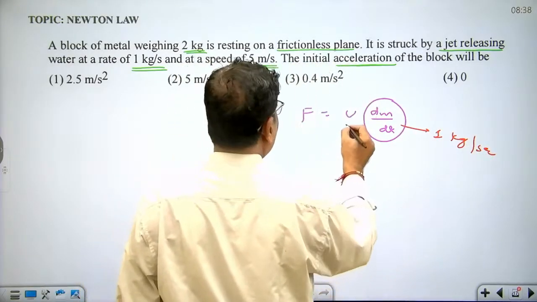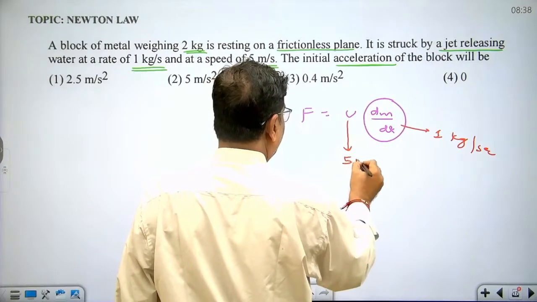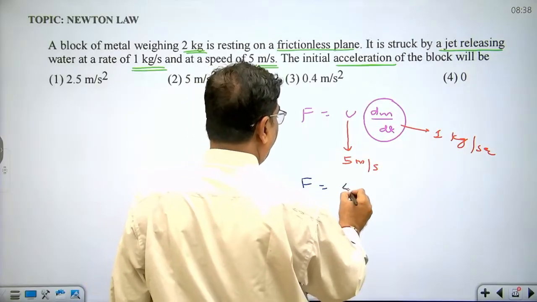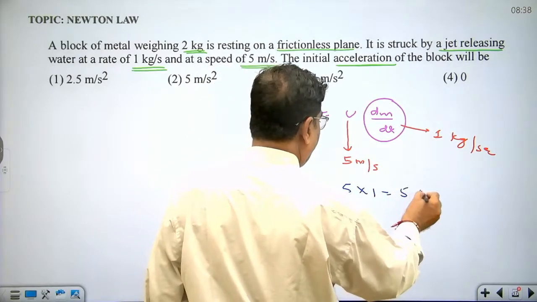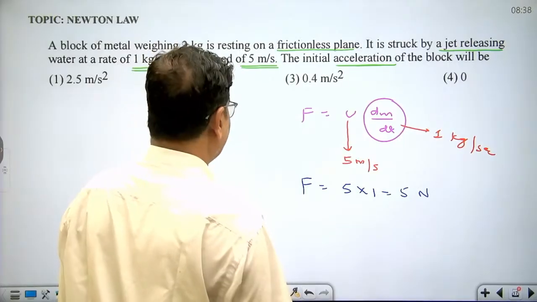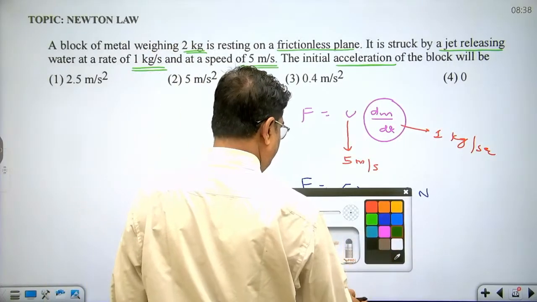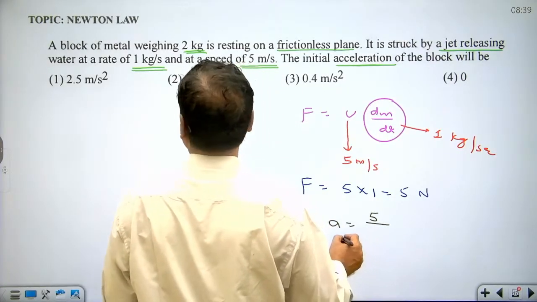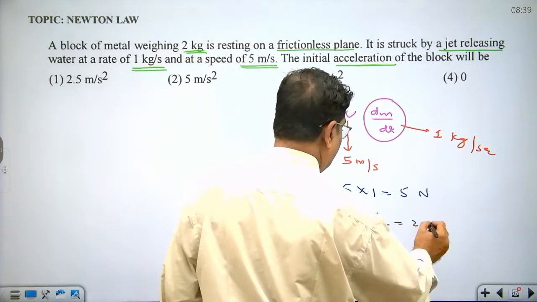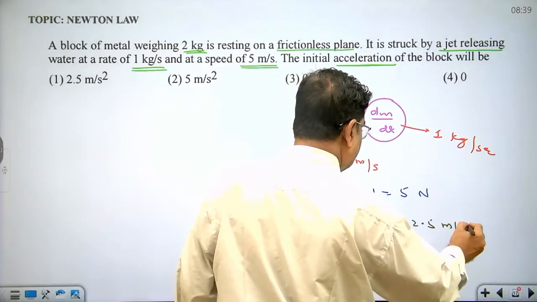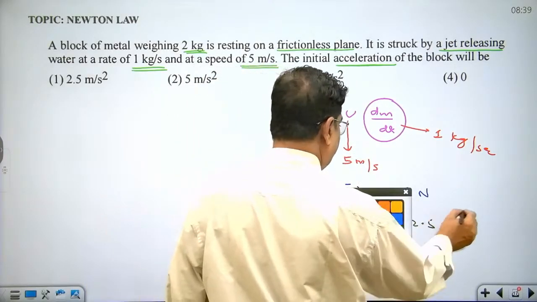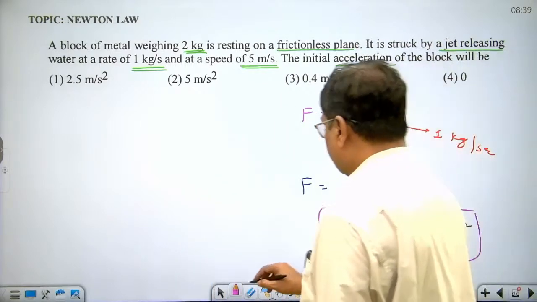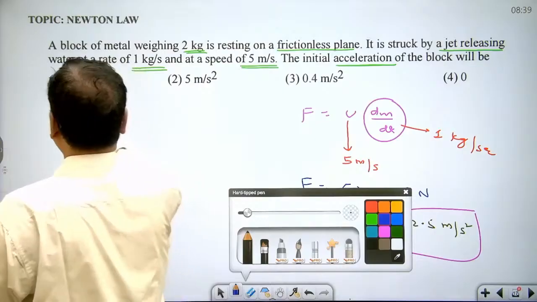And what is the velocity given? This is given as 5 meter per second. So what is the force? 5 into 1. This is 5 Newton. Now what is the acceleration? Acceleration can be defined as force upon mass. Mass is 2 kg. So the acceleration is 2.5 meter per second square. So the answer to the given question is option 1.